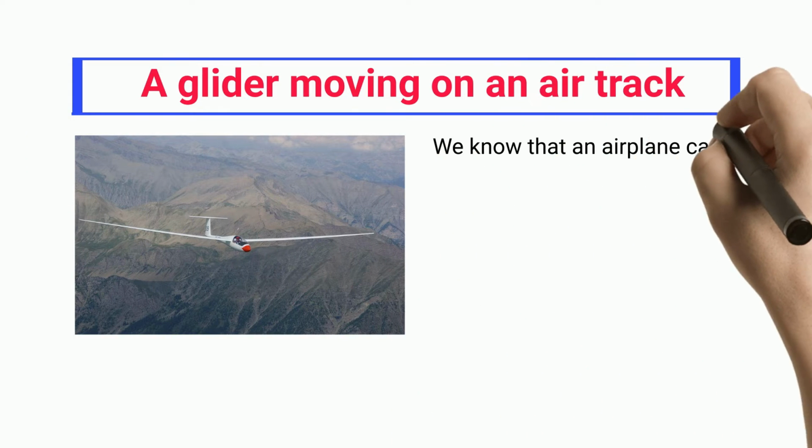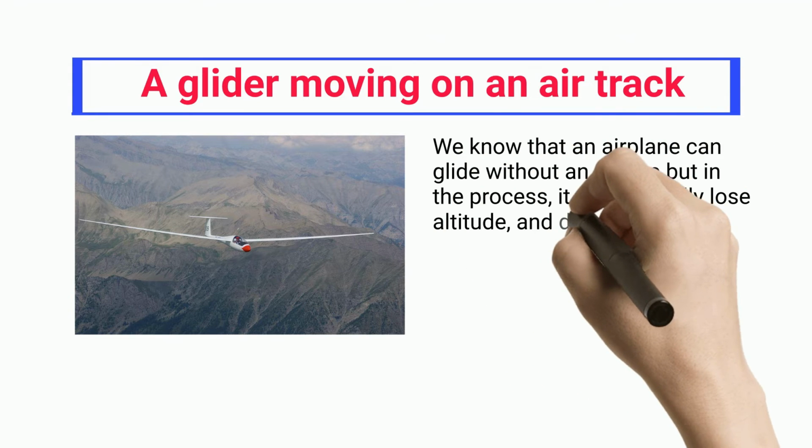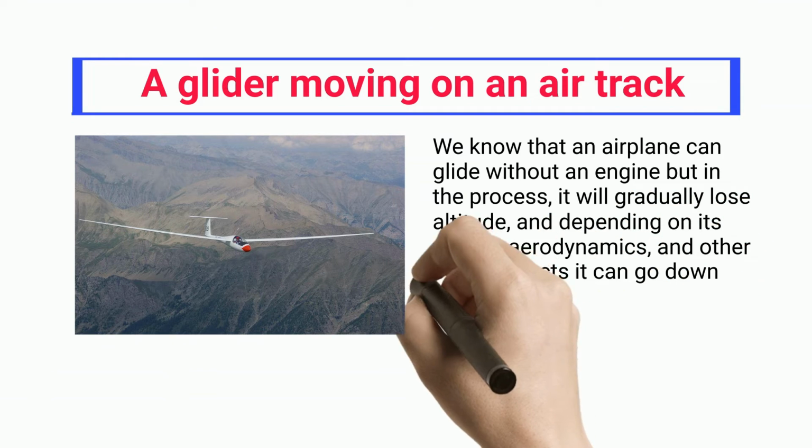A glider moving on an air track. We know that an airplane can glide without an engine, but in the process it will gradually lose altitude, and depending on its weight, aerodynamics, and other physical factors, it can go down faster.